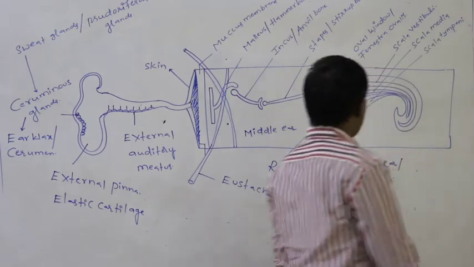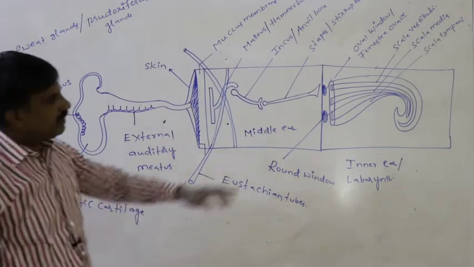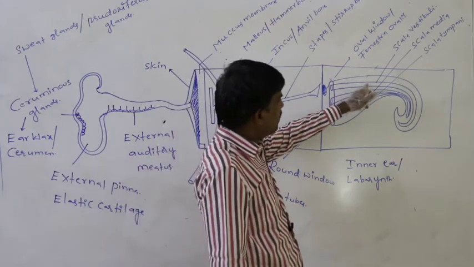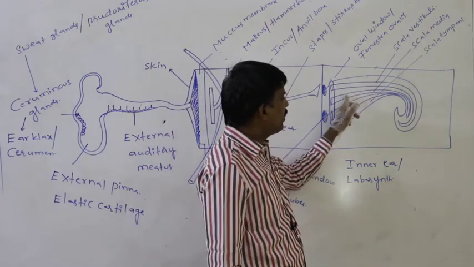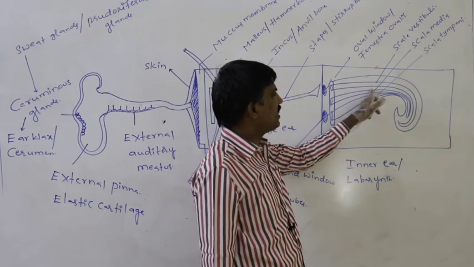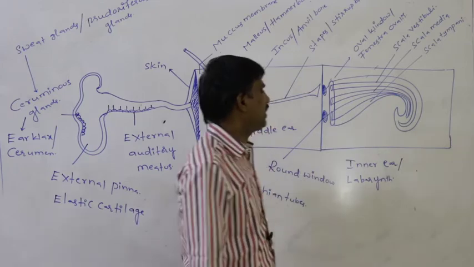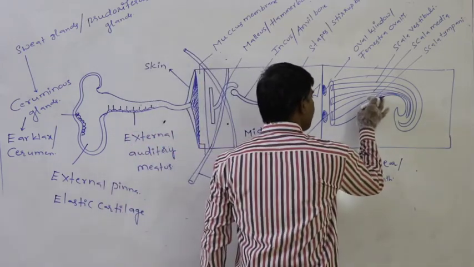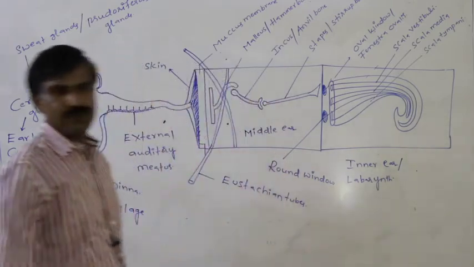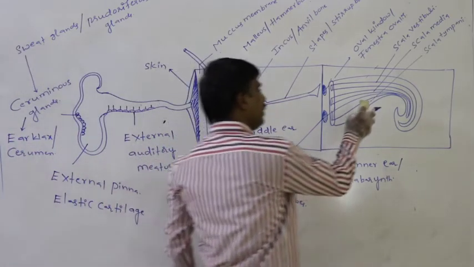In the cochlea, the upper tube which is present is the scala vestibuli. Middle tube which is present is the scala media. Inner tube which is present is the scala tympani.